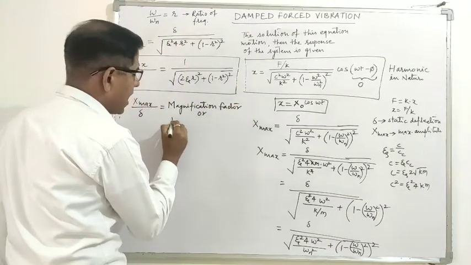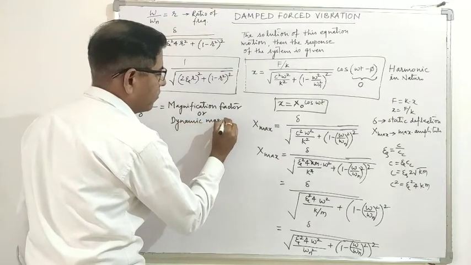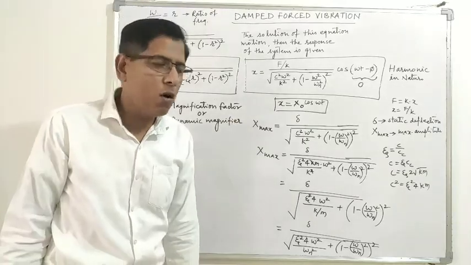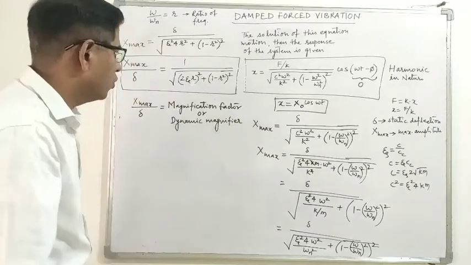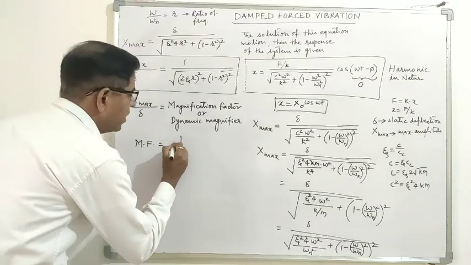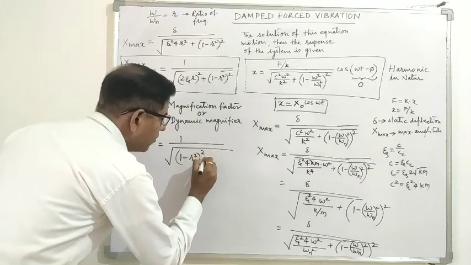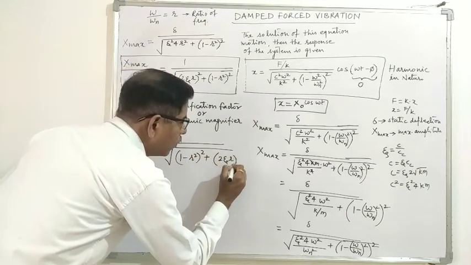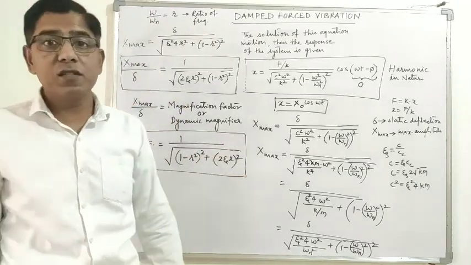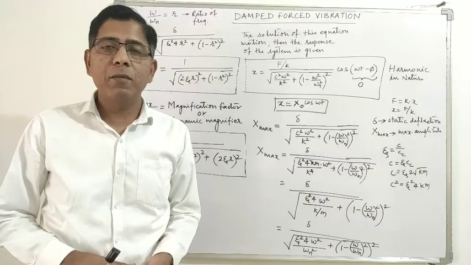It is also called the dynamic magnifier. So this x max upon delta is the magnification factor or dynamic magnifier. This magnification factor is given by 1 upon under root (1 minus r square) whole square plus (2 zeta r) whole square. Okay. So this is the magnification factor, and it is very, very important as far as vibration